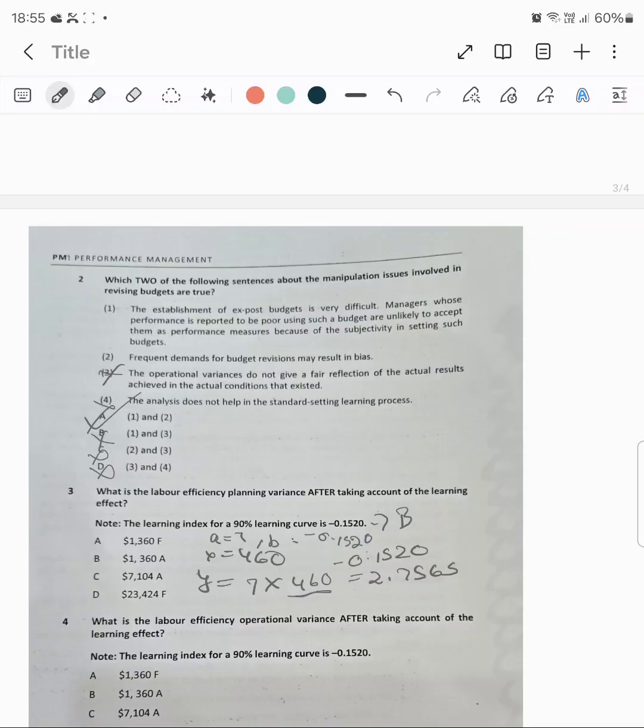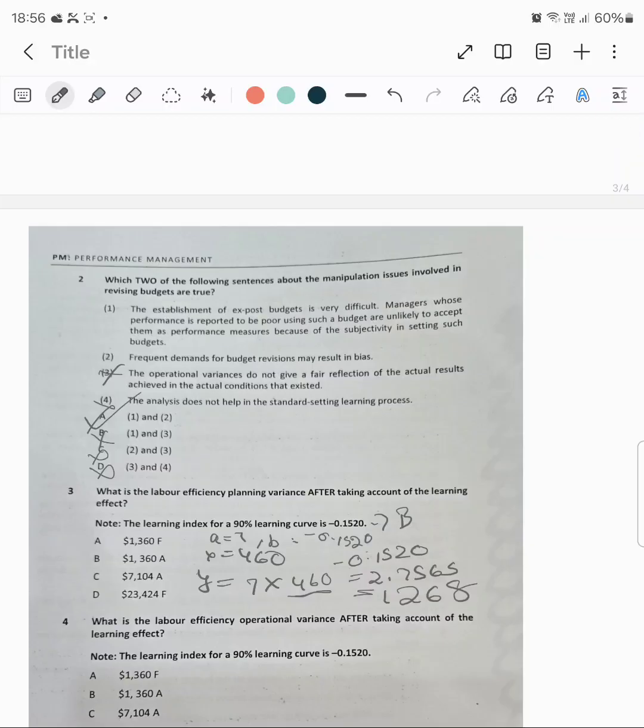So the actual time would be 2.7565 into 460. This is 1268.